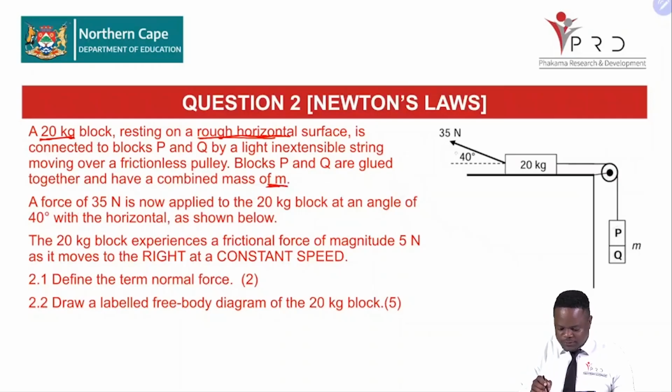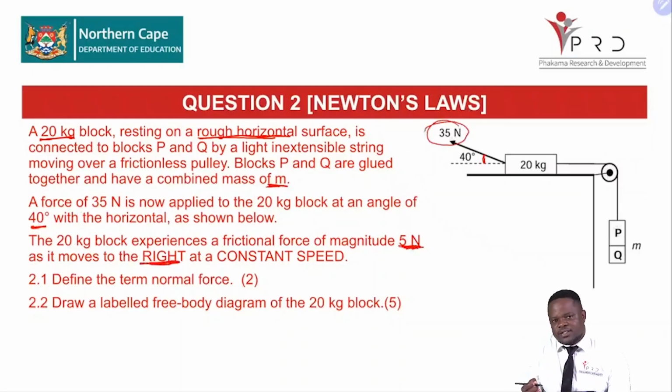Now, a force of 35 newtons is applied on the 20 kilogram block at an angle of 40 degrees with the horizontal as shown below. We can see it there. We're talking about the forces there that are in 2 dimensions. You should be able to resolve. Remember that section from our exam guideline. Now, the 20 kilogram block experiences a frictional force of the magnitude 5 newtons as it moves to the right.